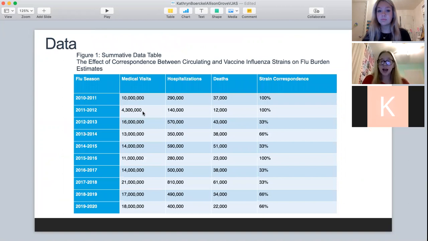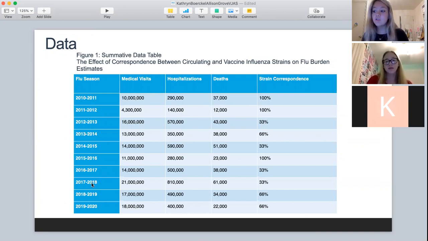This summative data table displays the effect of correspondence between circulating and vaccine influenza strains on flu burden estimates. Just by looking at this data, we can notice that flu seasons with a higher correspondence of strains have decreased burden estimates. For instance, flu season 2011 to 2012 had 100% correspondence of strains and had 4.3 million medical visits, 140,000 hospitalizations, and 12,000 deaths.